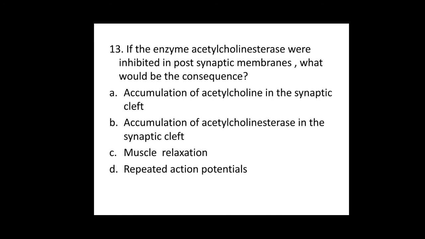This hydrolysis of acetylcholine gives the products acetic acid and choline. If there is no hydrolysis of acetylcholine, then it will accumulate in the synaptic cleft. So for the 13th question the answer is option A.